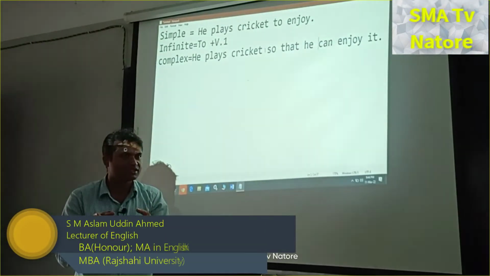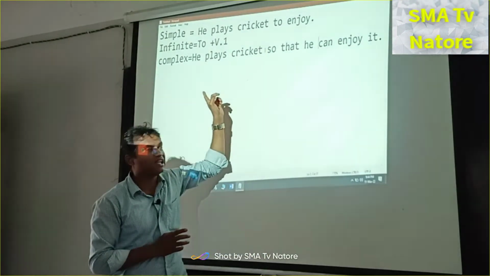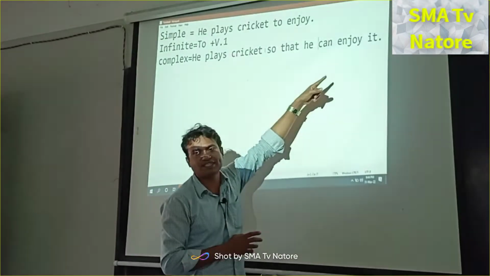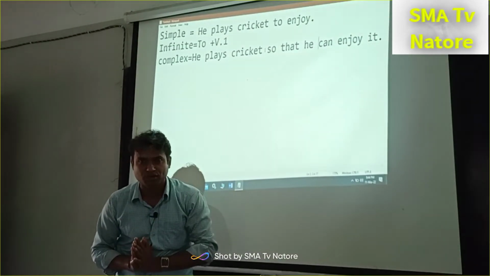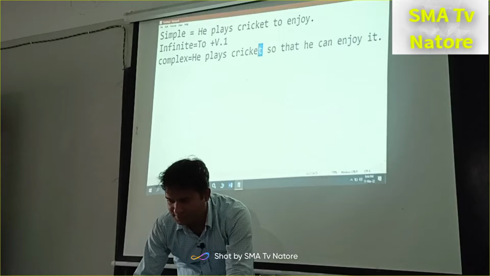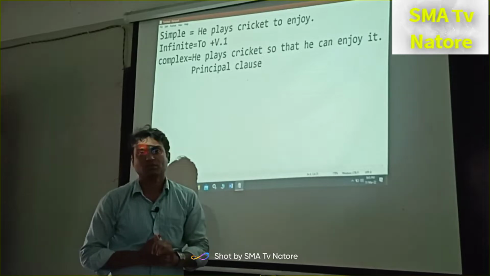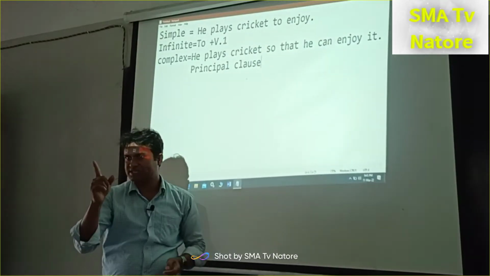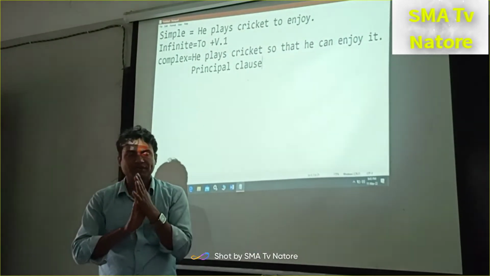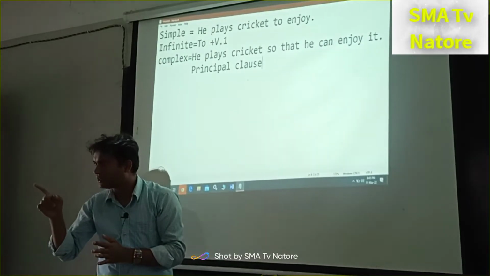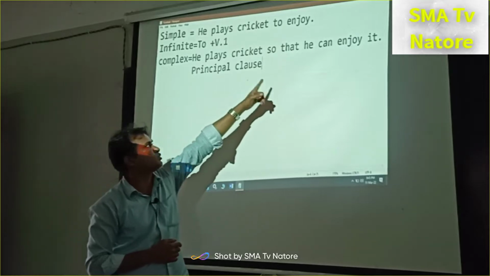Why are we saying clause? Because there are two clauses in this sentence. He plays cricket, this is the principal clause. And the next one, so that he can enjoy it, is another clause. The name of this clause is subordinate clause. So this part is called principal clause. What is the minimum structure of the principal clause? One subject and one finite verb. What is a finite verb? The verb that gives the complete meaning is called a finite verb. Have you taken the picture? So this is the principal clause, and the next one is the subordinate clause.